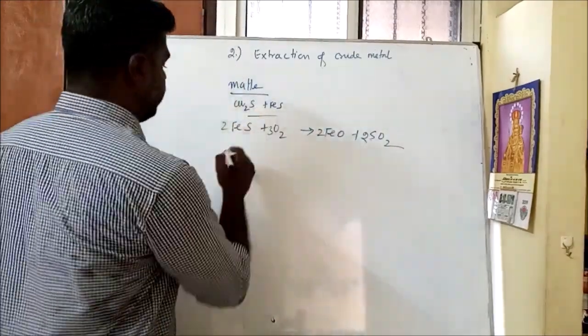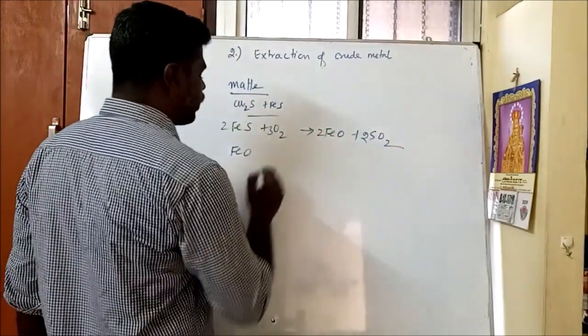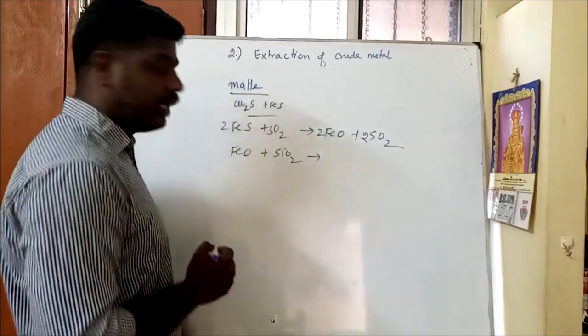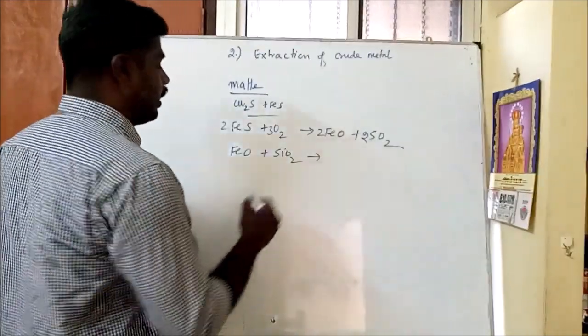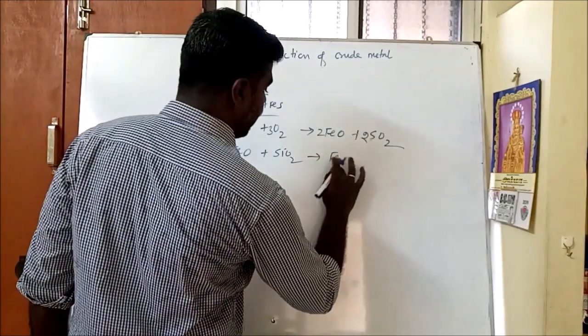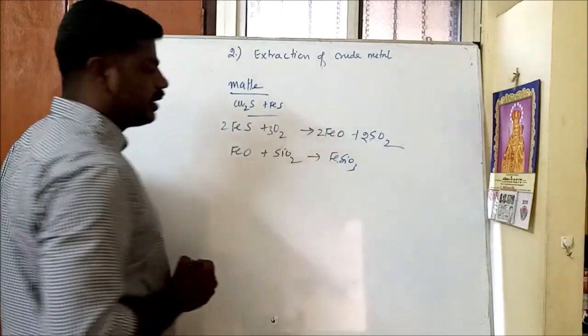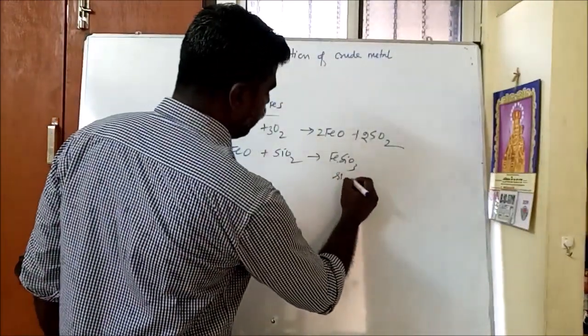This iron oxide reacts with the silica. In the Bessemer converter, we should add a little amount of silica, so that the slag FeSiO3 is removed. So here the iron impurities are removed as slag.